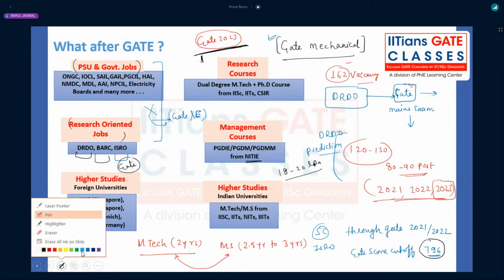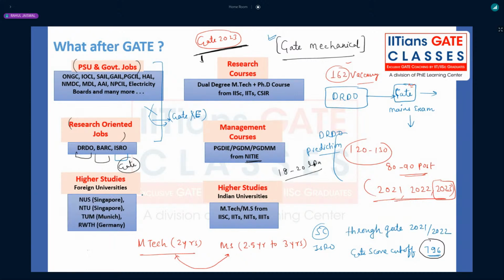Now here I was talking about the management course. That is equivalent to an IIM degree, because whatever placement the management students get, you will get almost the same package in the PGDI and PGDM courses from NITIE. Again, it is a very good opportunity for mechanical through GATE Mechanical, because they will shortlist you for the further rounds. GD, interview and further assessment will be there, based on the GATE score only.